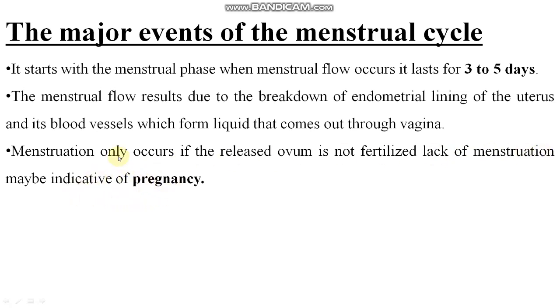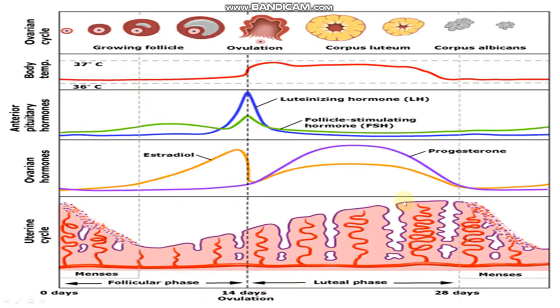Clear? So if menses are not there, it means it may be pregnancy. It's not sure, right? So these are some events of the menstrual cycle: uterine cycle, ovarian hormone, anterior pituitary hormone, body temperature, ovarian cycle. These are the responsible factors here. See, follicular first phases are first to 5 days menses, means to say menstrual